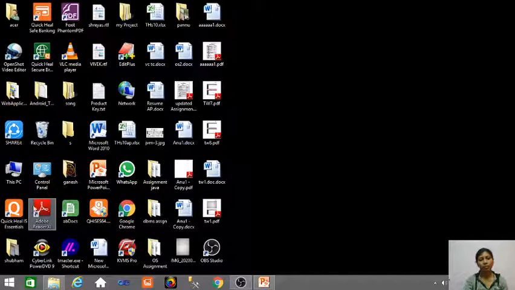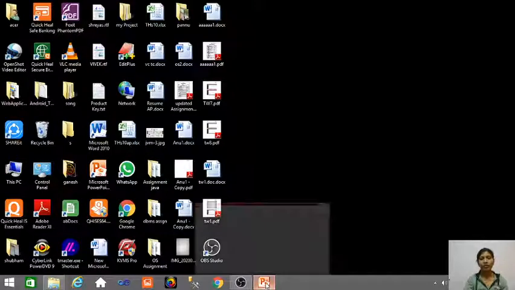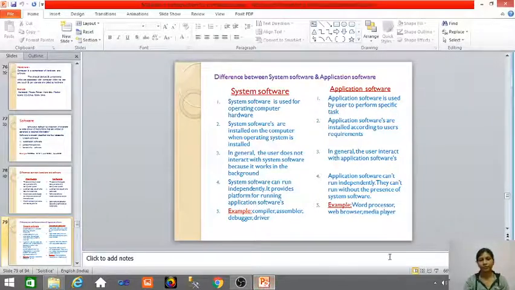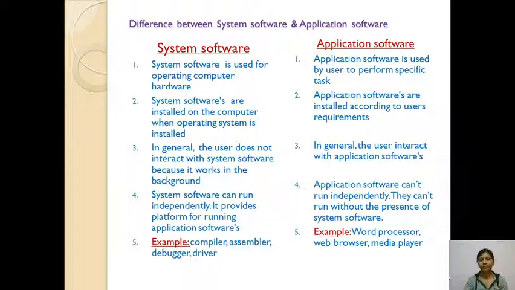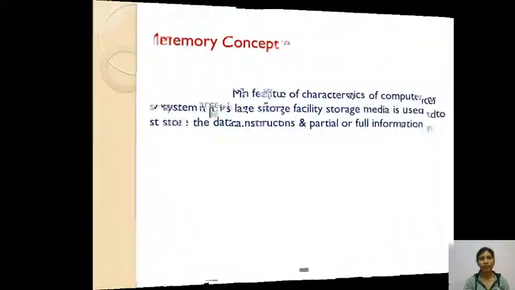This small picture is called an app. This is Quick Heal, an antivirus software, which is one of the application software. WhatsApp is also one of the application software. These small icons you have seen here, all of these are application software. These are all examples of application software. See, these are the differences between system software and application software.